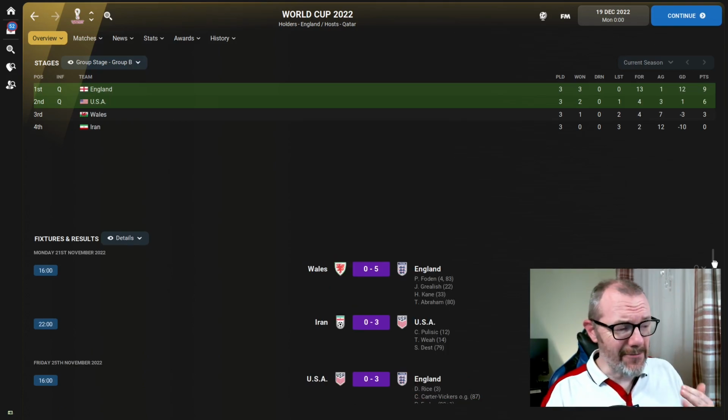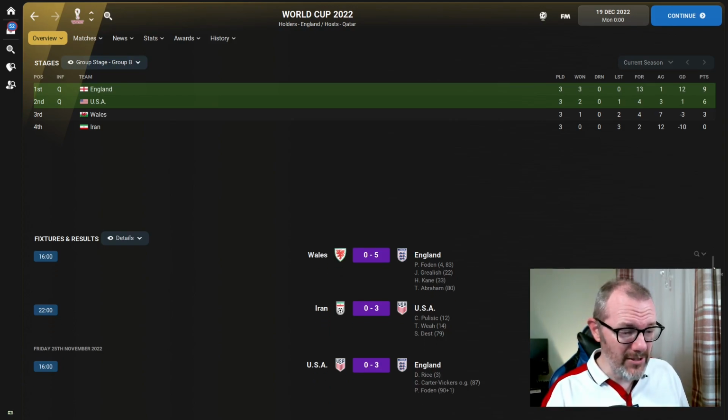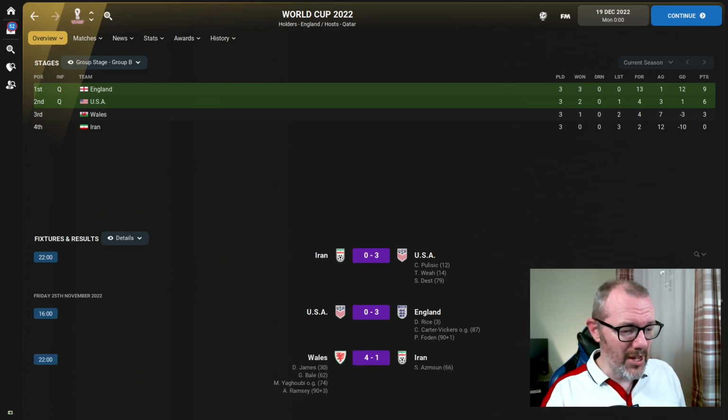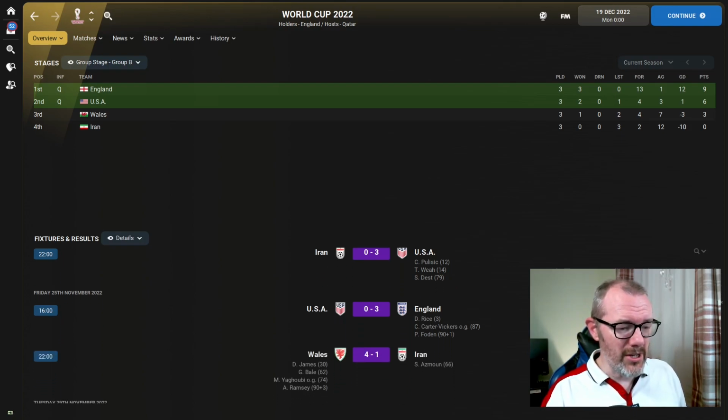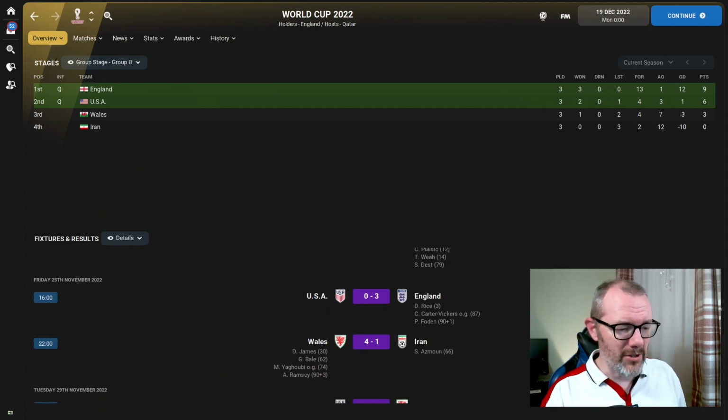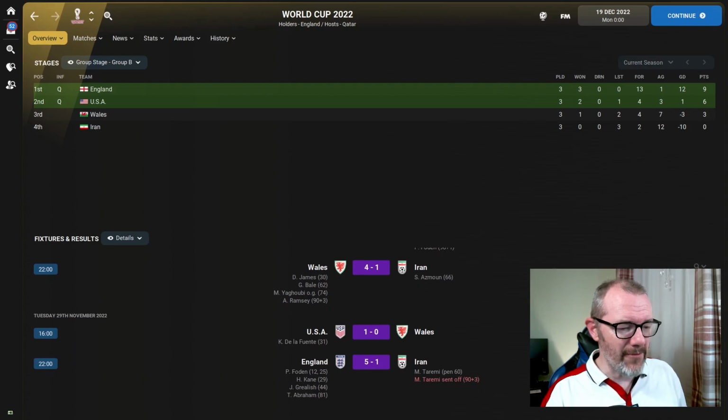Group B, England flying to the top there. 3 wins out of 3. 13 goals scored. We've got 5-0 over Wales. Foden, Grealish, Kane and Abraham with the goals. Got 3-0 over the USA. Rice, Carter Vickers with an own goal and Foden with a stoppage time goal. And then 5-1 over Iran as well. Foden, Kane, Grealish and Abraham again with the goals. And we see there on that last match day, USA getting a win over Wales, which got them second in the group.